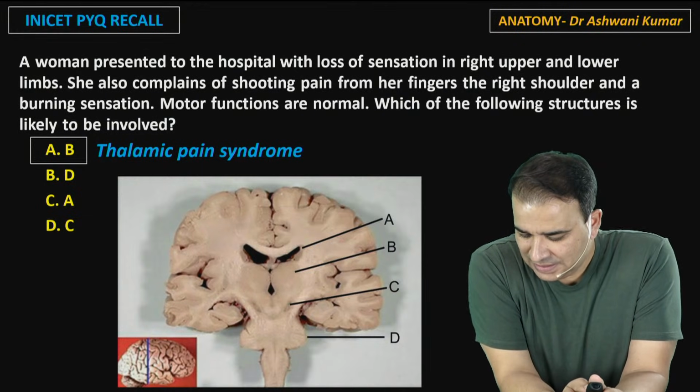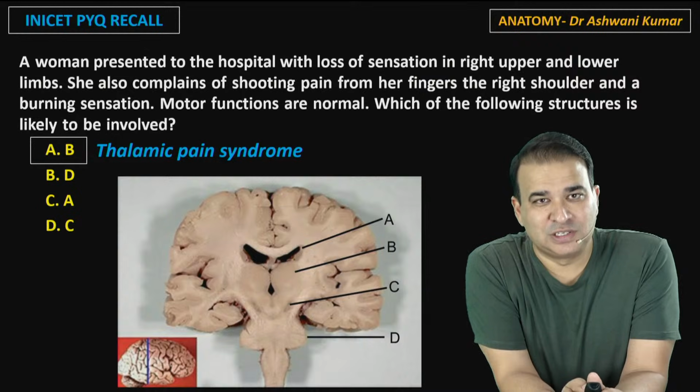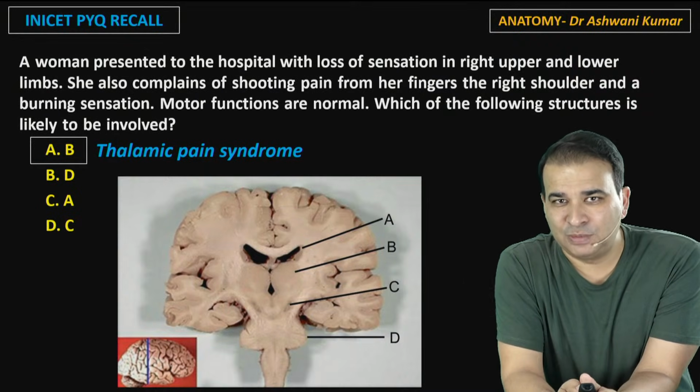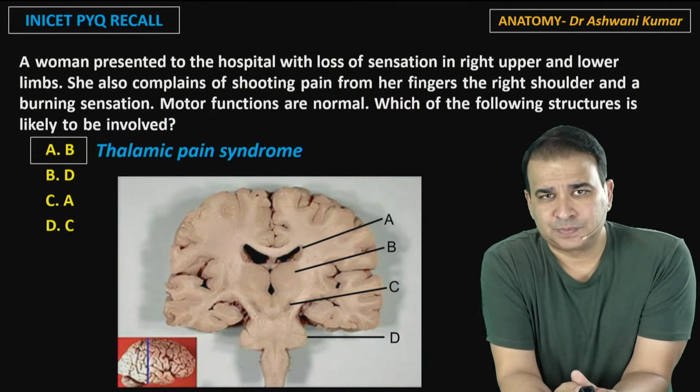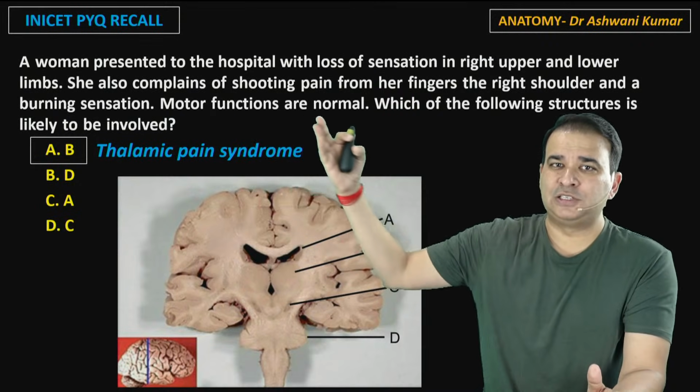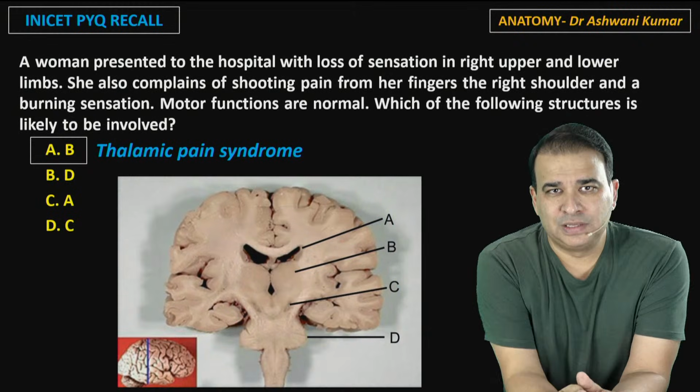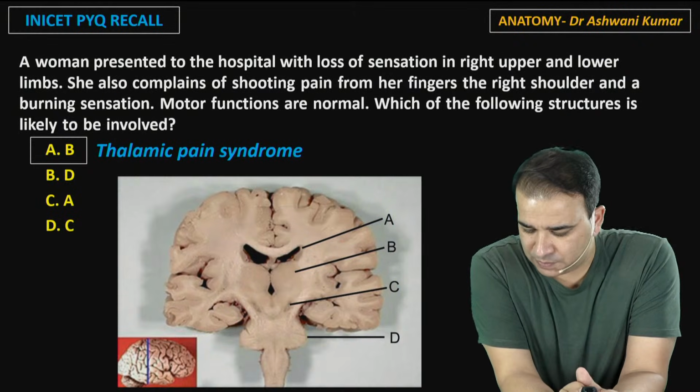Yes, exactly. That's Dejerine-Roussy syndrome. You're absolutely right. That's thalamic pain syndrome, and that is the answer to this question. Thalamus. You just need to identify thalamus in this. Motor function is normal. It is clearly mentioned that motor functions are normal. So it's the thalamic pain syndrome.